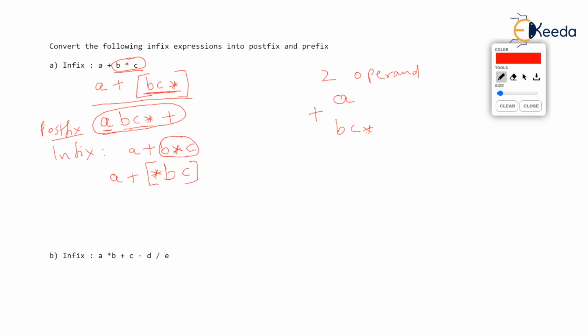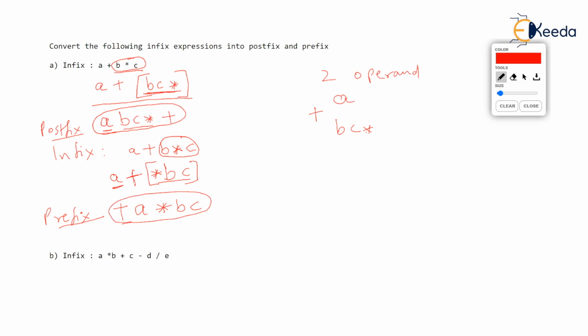Now what do you see? You see two operands again. A is an operand and star BC is another operand, separated by plus. So what is the prefix equivalent of this? It will be operator first, that is plus, then the first operand, and then the second operand. The second operand is star BC. Hence, this is the prefix equivalent of the given infix A plus B into C. It is plus A star BC.